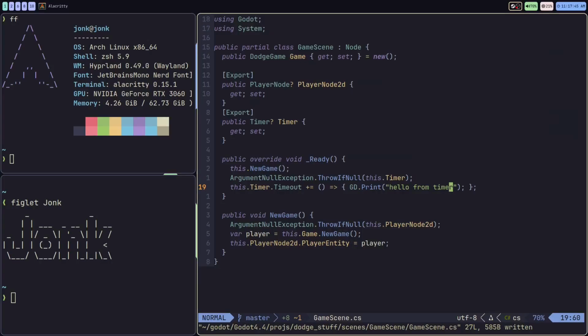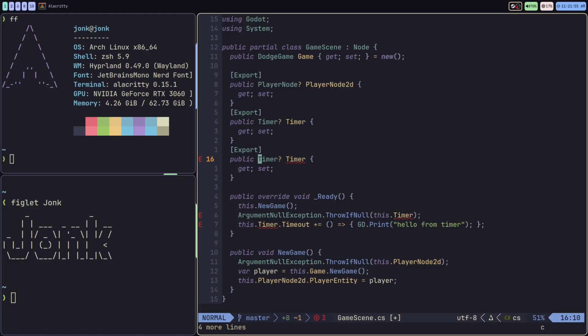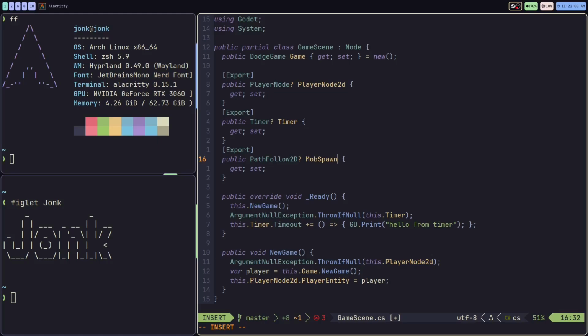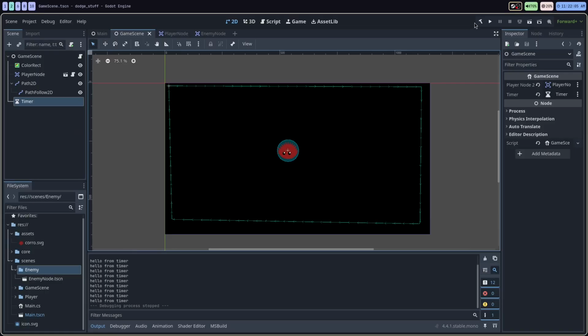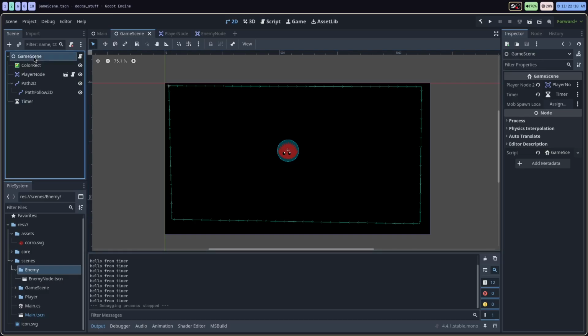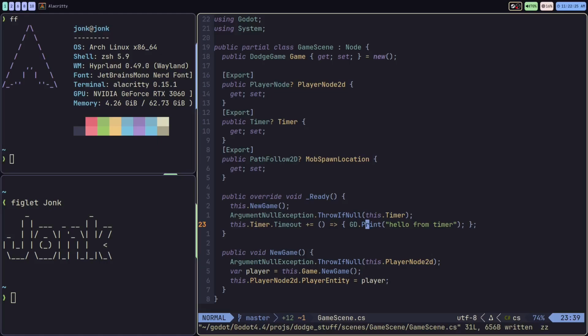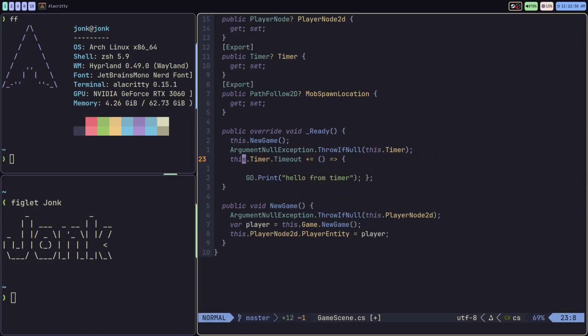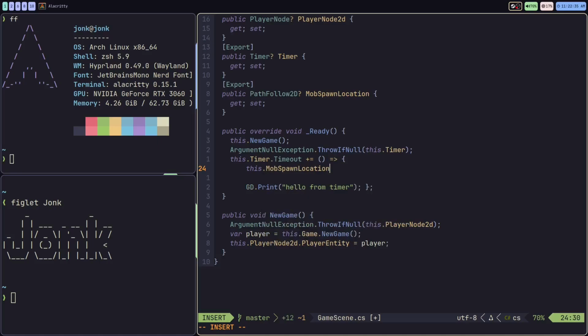So now essentially every time the timer times out, we're going to spawn an enemy onto the screen. We're going to pick a path with our path node, and then we'll set up the ECS system to run the enemy's movement. So I want to create another export variable, and this is going to be for the PathFollow2D that we had before. We're going to call this mob spawn location. I'm going to go into the editor and set that real quick. Rebuild the project, click the game scene, drag over the Path2D, set it right there. Okay, so when the timer goes off, first thing I want to do is I'm going to call this mob spawn location.